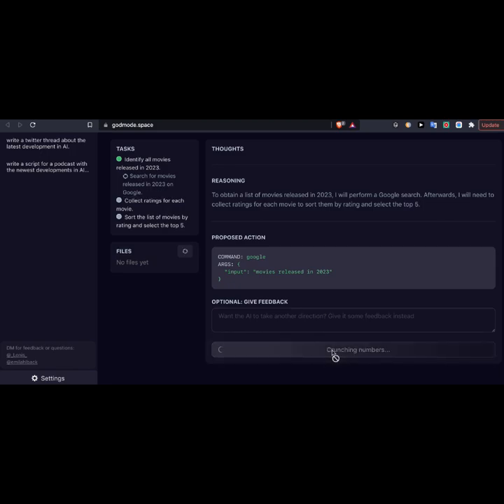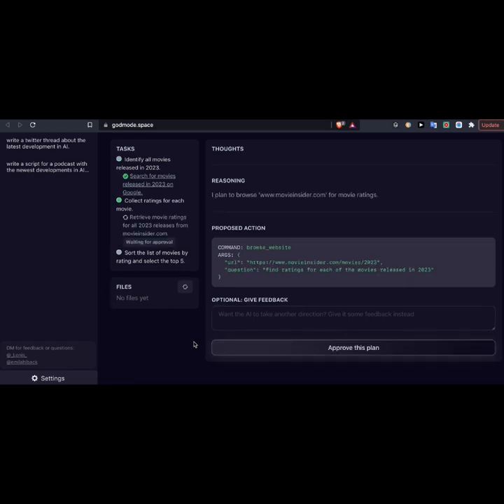And you have to approve it because each time you are approving it, God Mode is using some API tokens that it has on its own. It's not your API tokens unless you enter your own. And so the approval is important. Now, there is a continuous version of this. Don't recommend it, though, because it might just end up using a lot of your tokens. So there we go. It's saying I'm planning on browsing this website for movie ratings. Okay, let's approve it. Boom.